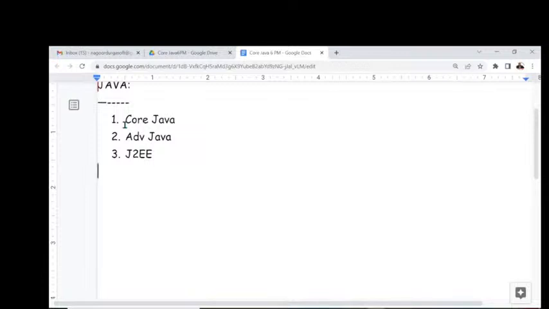Fine. Now, whatever classification I have written on this screen, forget about it. Just forget about this classification. This is not the right classification provided by Sun Microsystems. Sir, what is this Sun Microsystems? First time I'm hearing it. What is it actually?